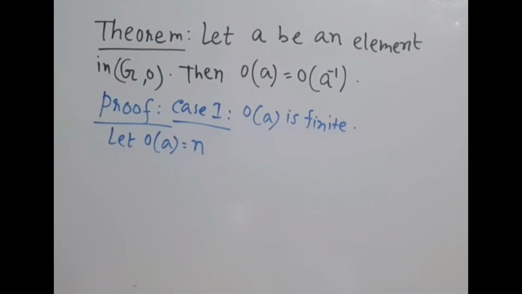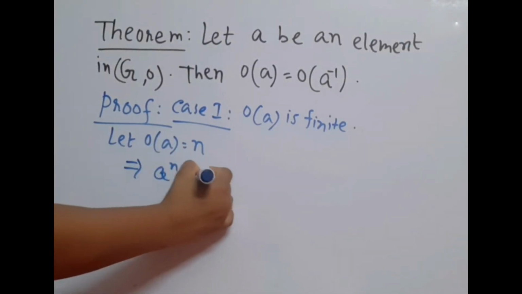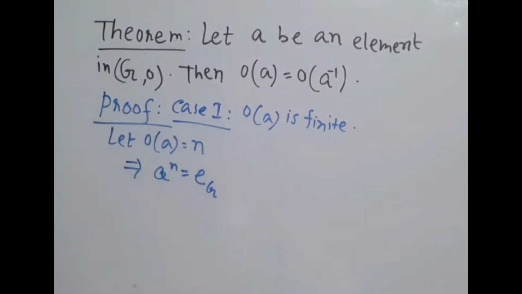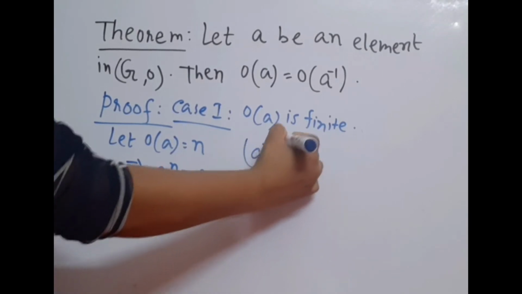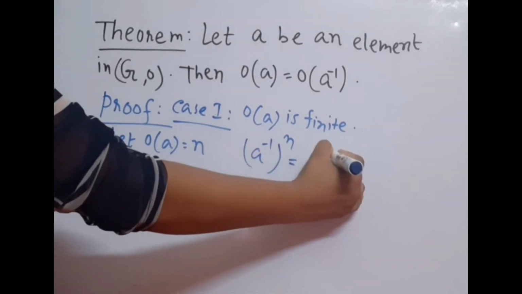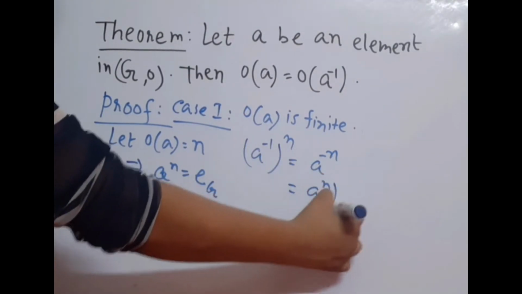We know that if order of A equals n, then it implies that A to the power n is equal to E, where E is the identity element in G. Now n is the least positive integer here. Therefore, (A inverse) to the power n equals A to the power minus n, and this equals (A to the power n) whole to the power minus 1.